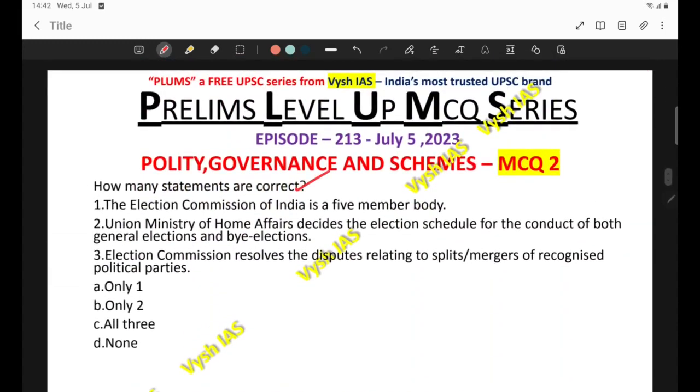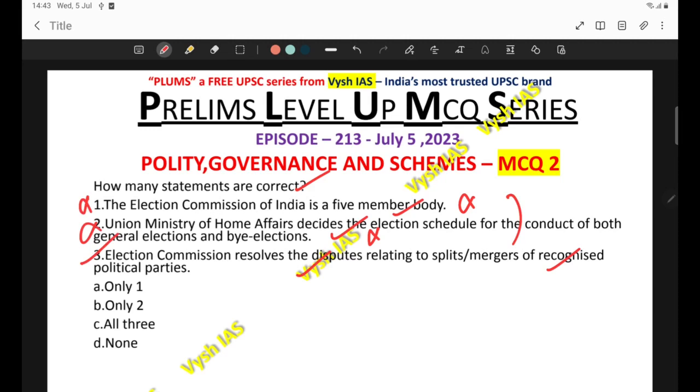How many statements are correct? Election Commission of India is a 5-member body. No, it's not a true statement, it's a false statement. Second, the Union Ministry of Home Affairs decides the election schedule for the conduct of both general elections and by-elections. This is also an incorrect statement. Next, the Election Commission resolves disputes relating to splits or mergers of recognized political parties. This one is the correct statement. So 3 is correct, and 1 and 2 are not correct.